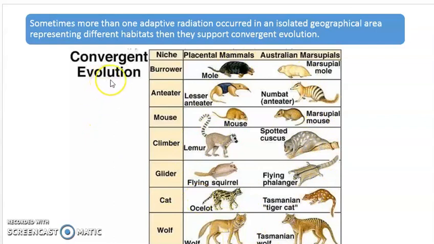So this is known as convergent evolution. If you talk about a single adaptive radiation, then it is divergent evolution. When two or more adaptive radiations take place in a particular area, then we call it convergent evolution. So sometimes more than one adaptive radiation occurred in an isolated geographical area representing different habitats, then they support convergent evolution. It means if two adaptive radiations take place in a particular area, then they support which kind of evolution? Convergent evolution.